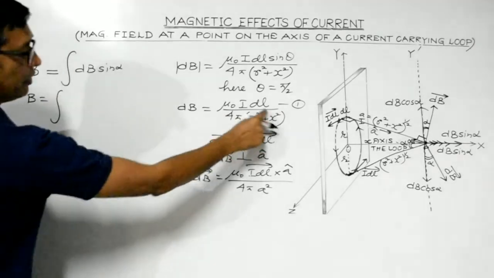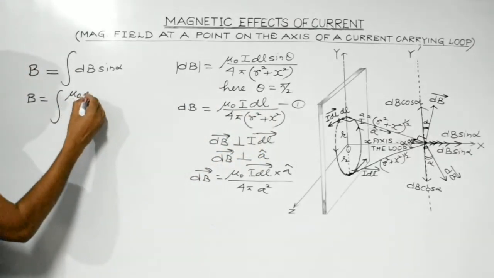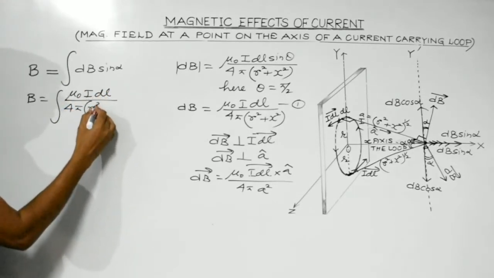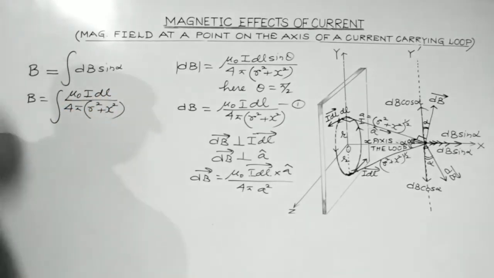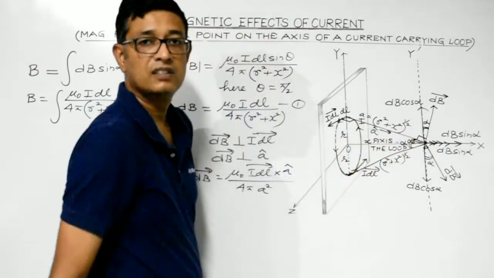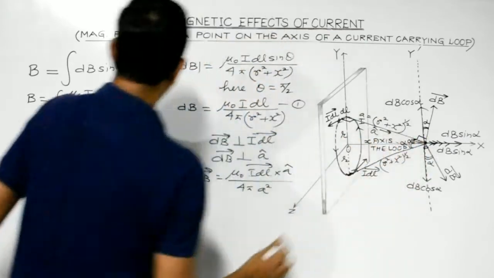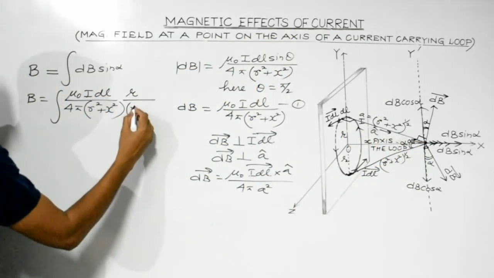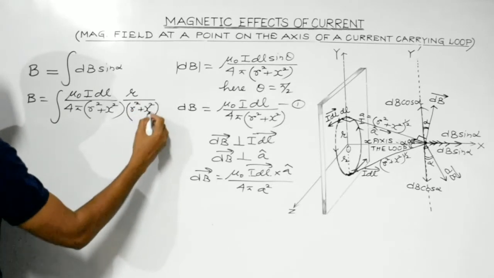dB, the magnitude of dB, we are aware of it. It is mu naught I dl divided by 4 pi times (r square plus x square). Sin alpha, students, you can consider this right angle triangle. Sin alpha is perpendicular by hypotenuse. So what you get is r divided by the hypotenuse, which is the square root of r square plus x square.